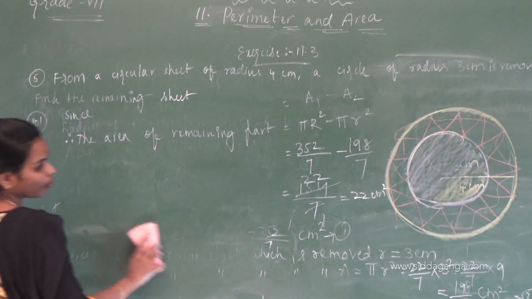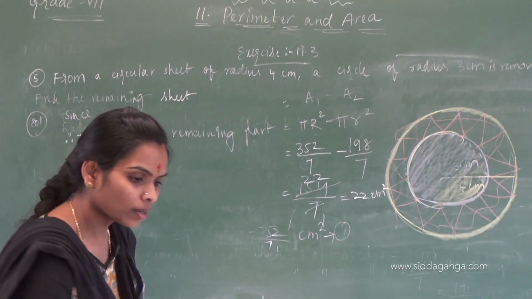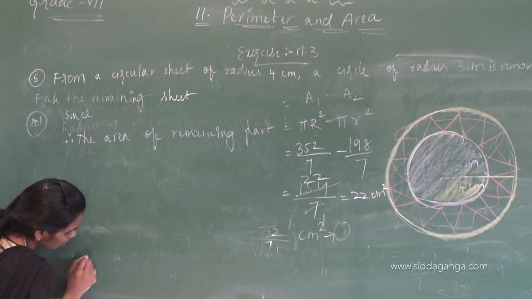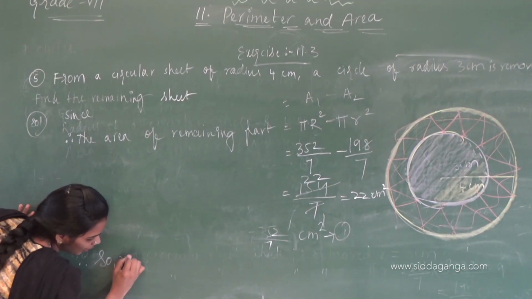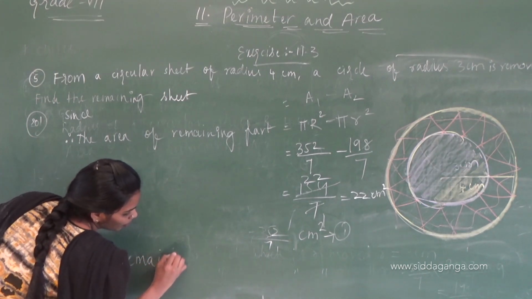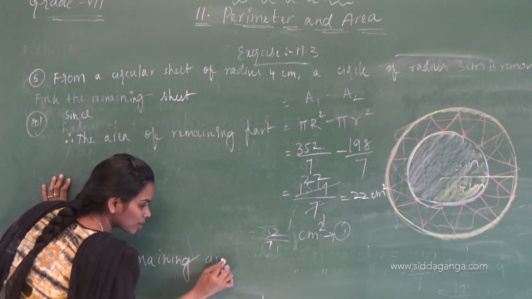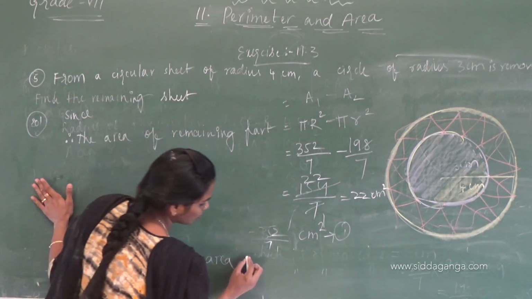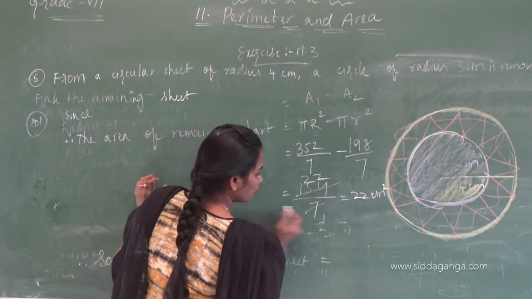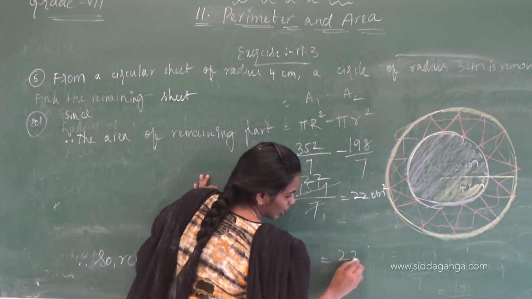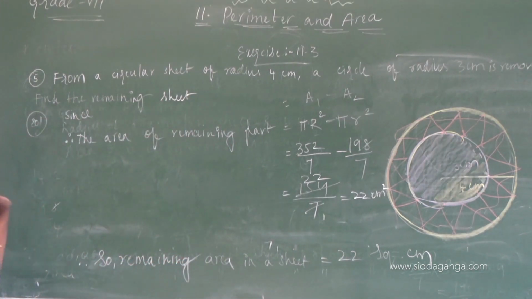Lastly, you have to write: so the remaining area in the sheet is 22 square centimeters.